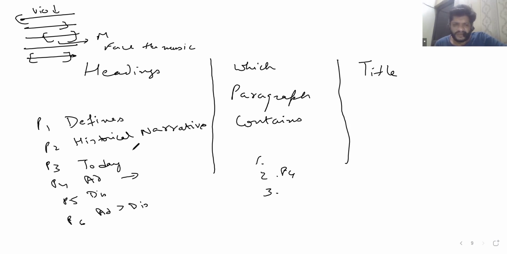So a good heading to paragraph 4 can be that merits of the phenomenon, what you gain, the positive aspects of the trend or some of the social phenomenon.